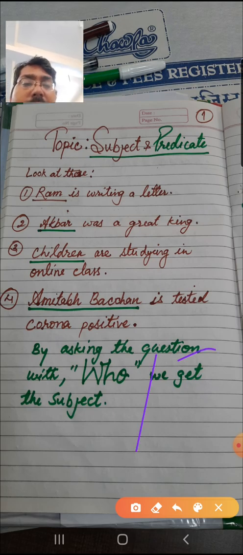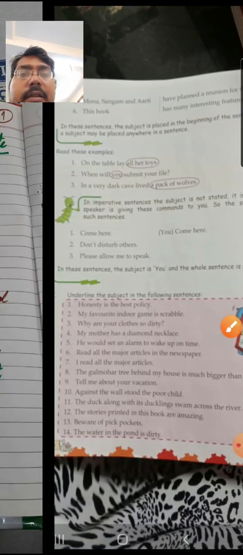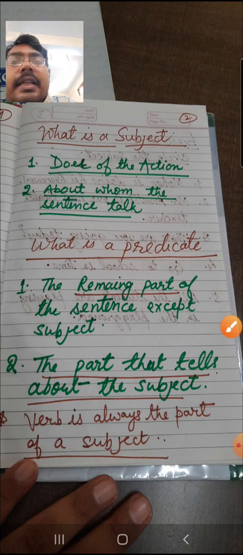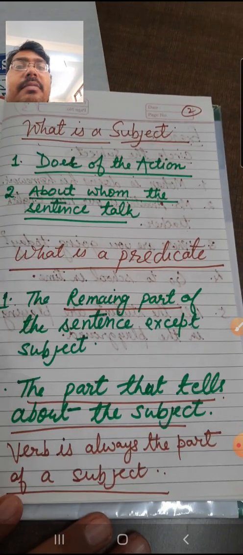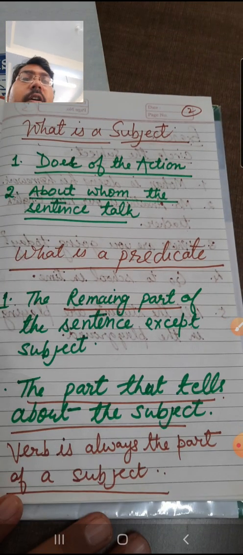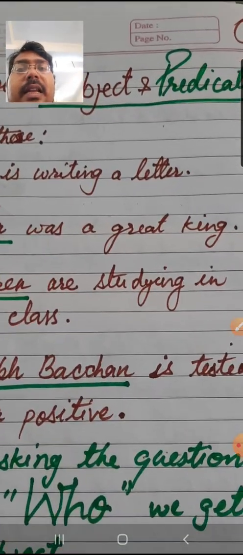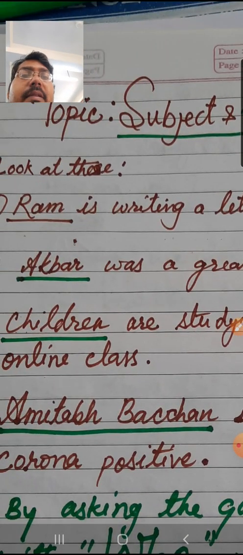So let's go for our next thing, that is, what is a subject? Subject is the doer of the action. You can see the previous slide. In Ram is writing a letter, writing is the action here, and who is doing the action? Ram is doing the action of writing.